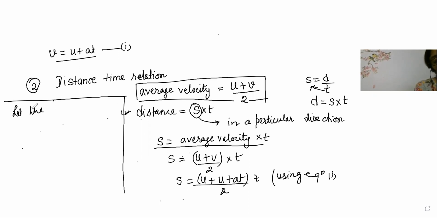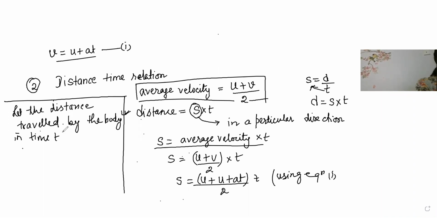Let the distance traveled by the body in time t be s. So that is what, beta: the distance traveled by the body in time t, we have taken as s. Here distance is equal to speed into time. So this is the distance formula.